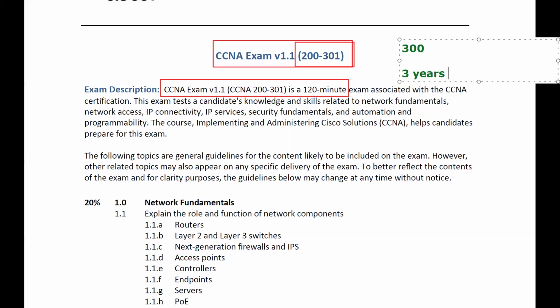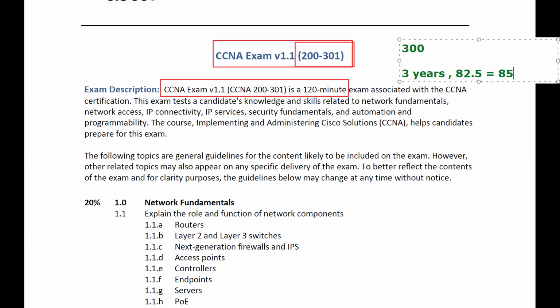Okay. How much percent do you need to score so that you will be passed? 82.5%. Approximately we can say around 85%. If you are scoring 85%, then only you will be considered as passed. This is the pass criteria for this certification, right? This is for the CCNA.